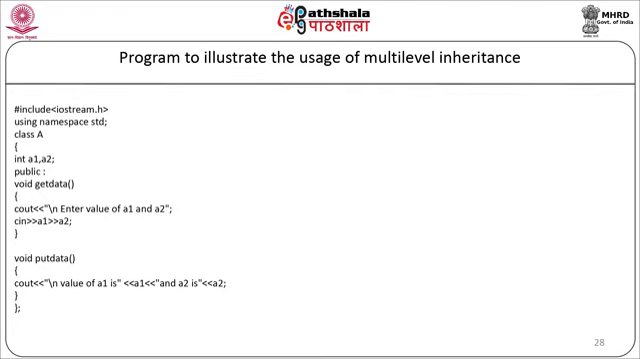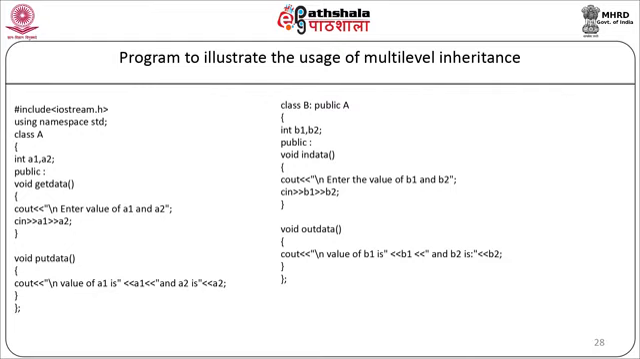In the second member function putdata, we are going to display back the values on the screen as cout, the value of A1 is A1 and A2 is A2, and our member function will end and our class will end. Now our second class, class B, will inherit A in a public mode. So our definition will be class B : public A.